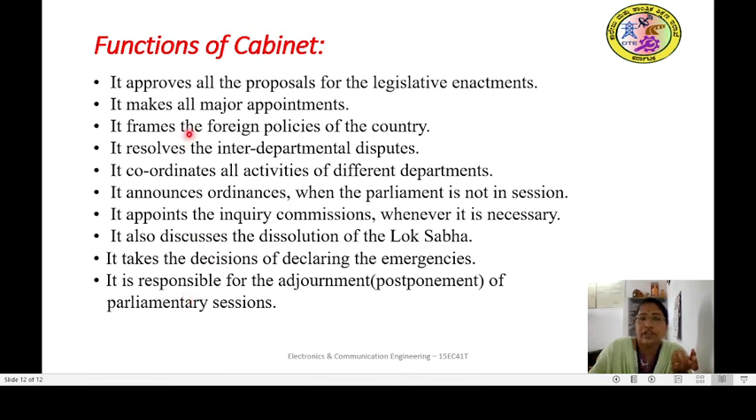So these are all very important functions of the cabinet, and I think it is very clear for you students. So we have studied today the role of Prime Minister and the role of Council of Ministers, and in detail what is cabinet, cabinet minister. So very important topic we have learned today. So I think it is clear for you students.